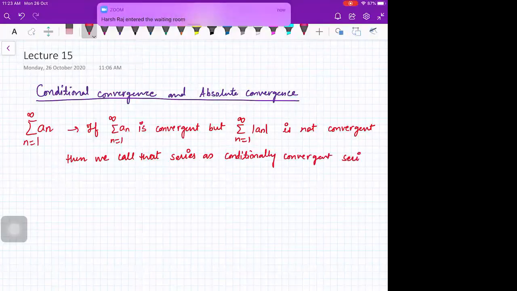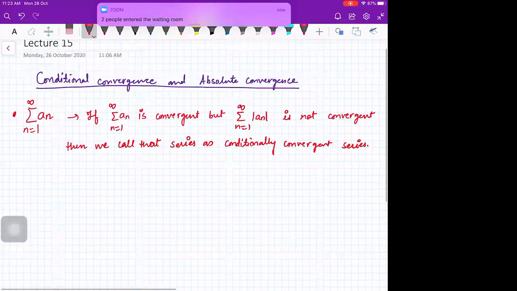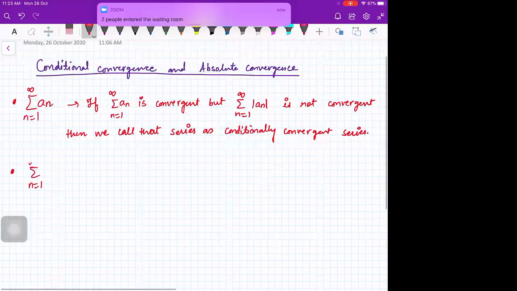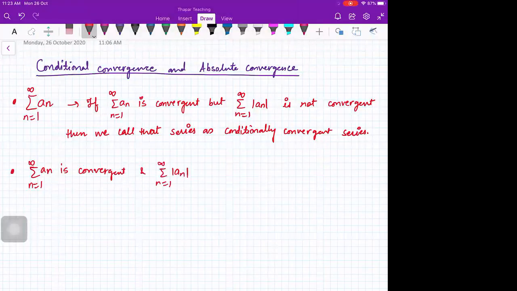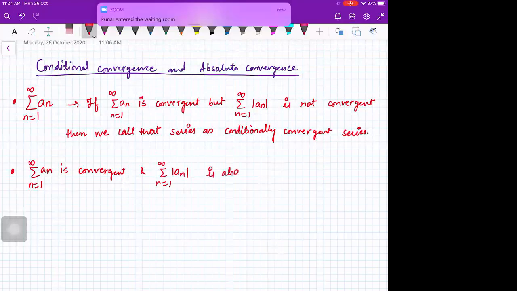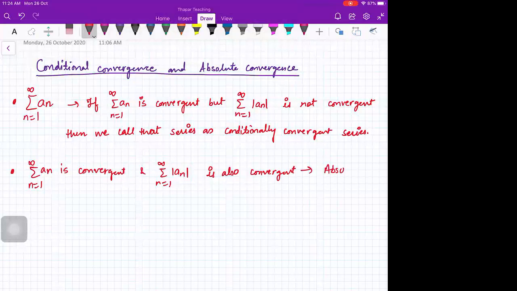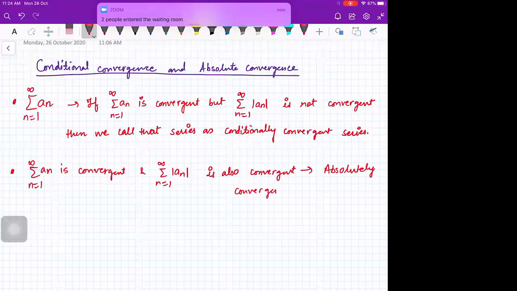This is what we had seen in the last lecture. Definition already we have done. And if you have a series which is convergent, and if you take modulus of each value, that is also convergent, such a series is called absolutely convergent series. Fine.